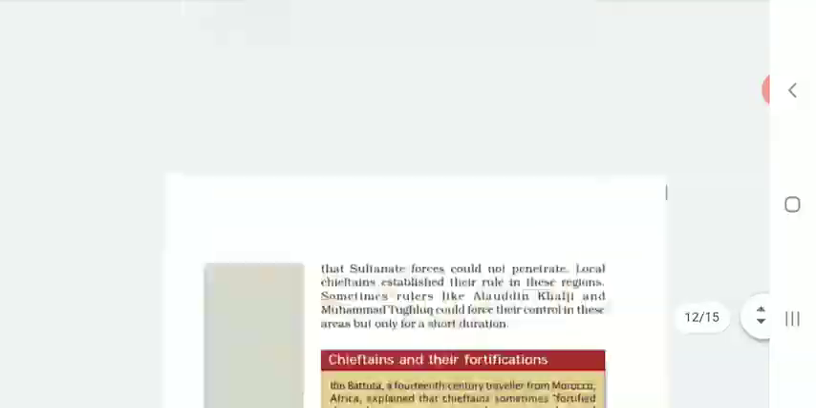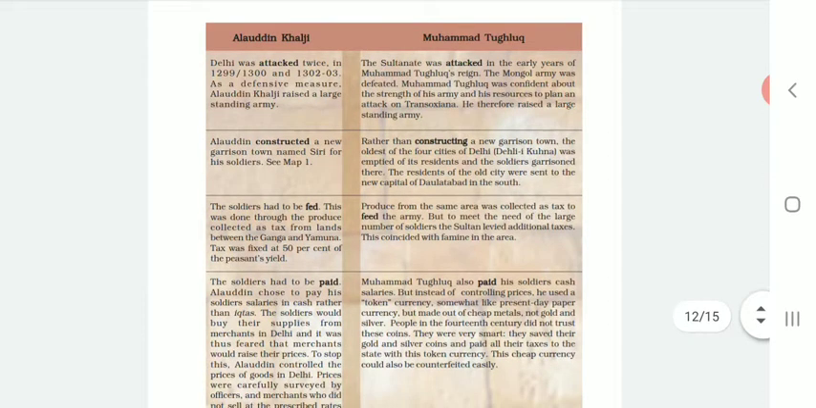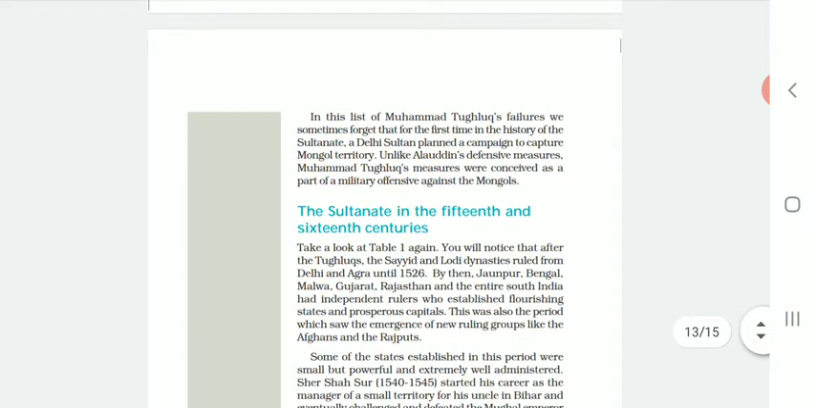So in this way we can say there are so many differences between the administration of Muhammad Tughlaq and the administration of Alauddin Khalji. The administrative measures taken by Alauddin Khalji and Muhammad Tughlaq are very different, and Alauddin Khalji, we can say, was a more successful administrator in comparison to Muhammad Tughlaq. In this way we are done with this.